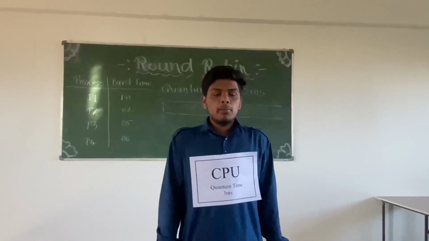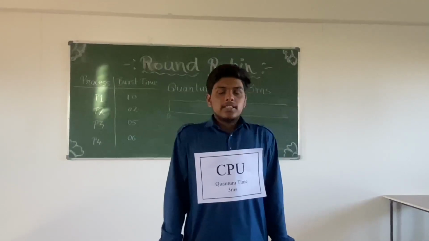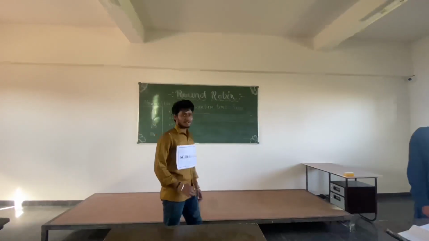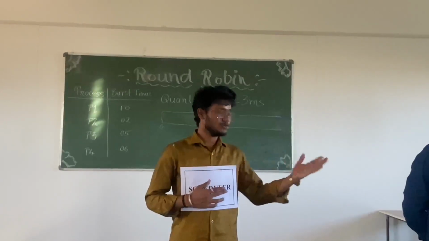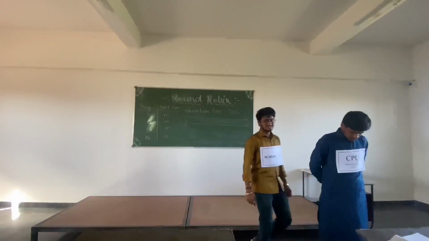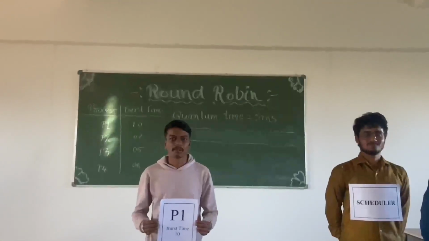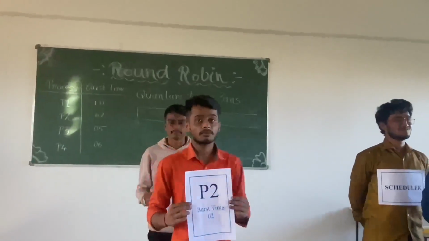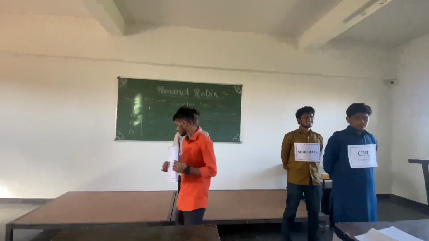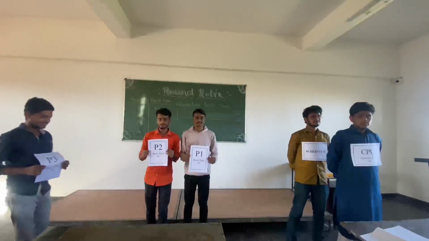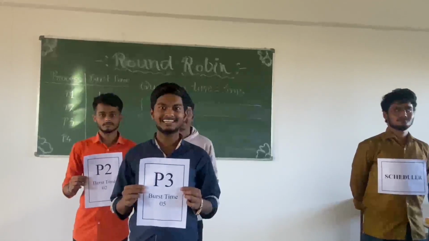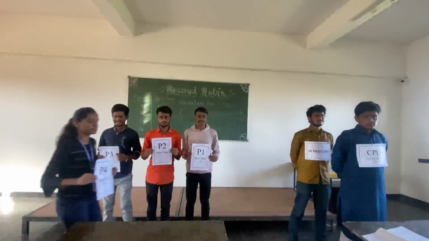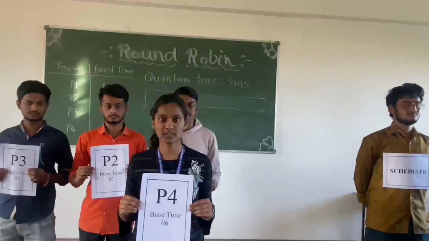I'm CPU. I perform computational tasks and my quantum time is 3 milliseconds. I am the scheduler. I will allocate the CPU to the processes. I am process P1. My burst time is 10 milliseconds. I am process P2. My burst time is 2 milliseconds. I am process P3. My burst time is 5 milliseconds. I am process P4 and my burst time is 6 milliseconds.